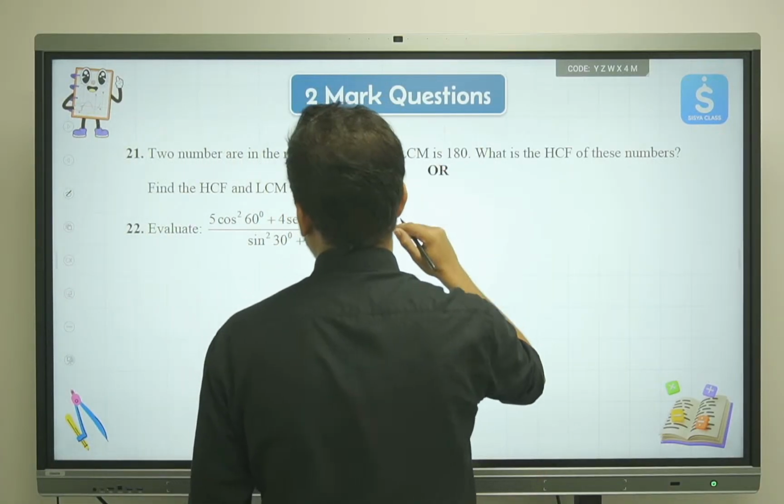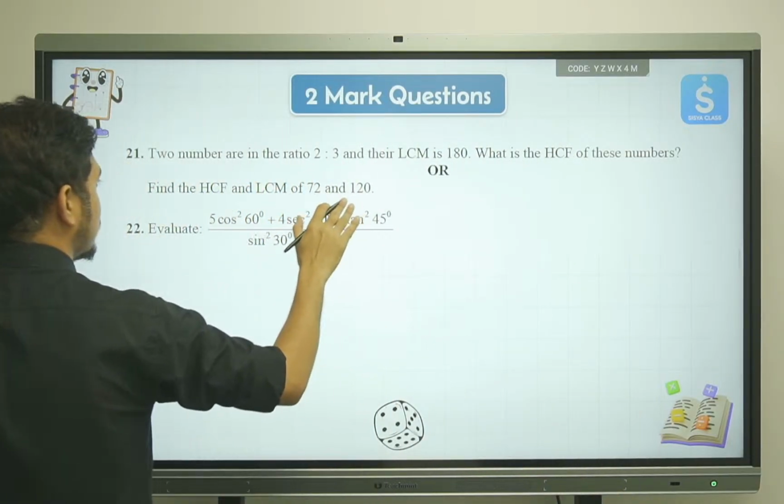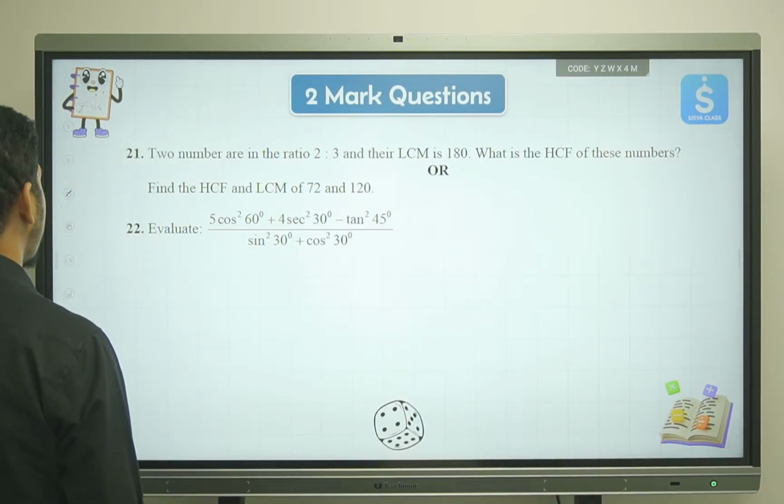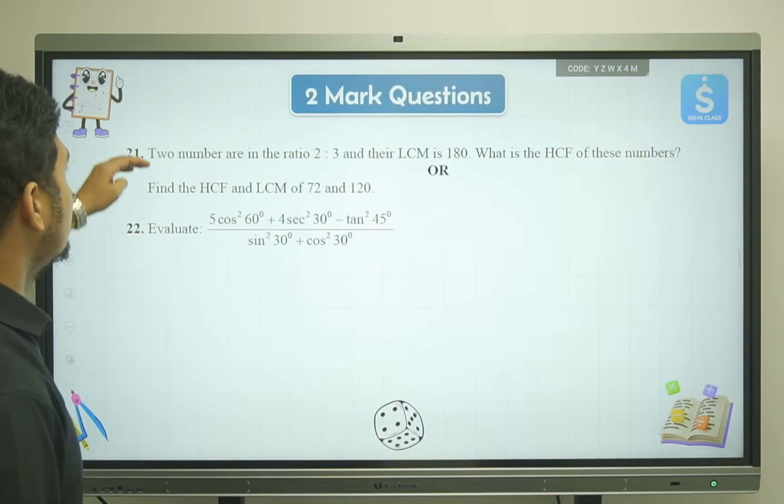And then we have an optional question also, which is find the HCF and LCM of 72 and 120. And then we have question number 22 also over here. So let's try to find out this first.